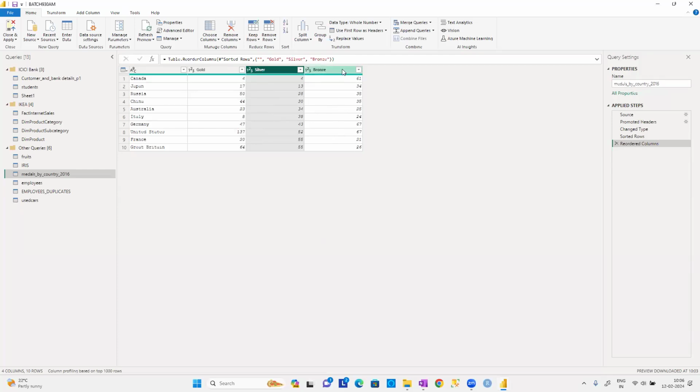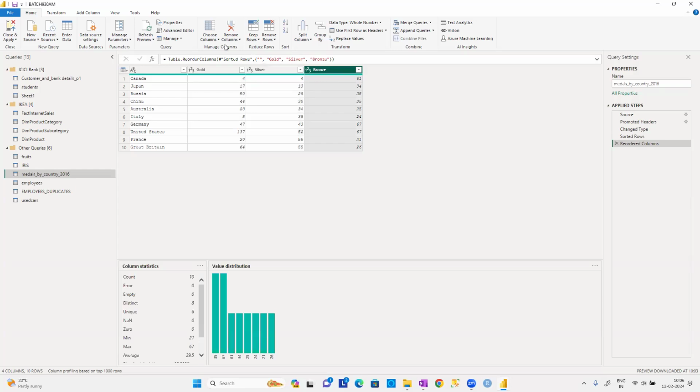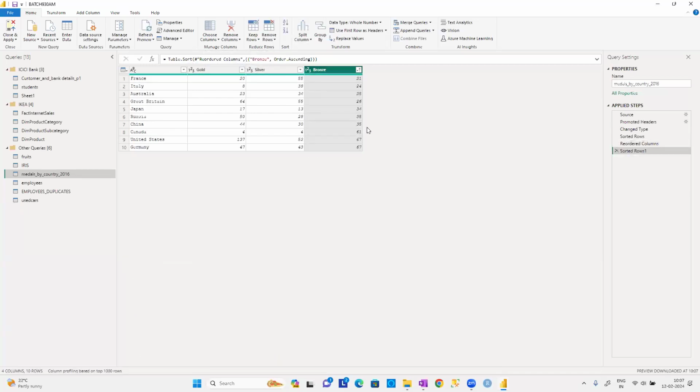Observe carefully. Now, the bronze data was there. Let me put it in ascending order. See there, guys? Otherwise I'll put it in descending order. First, I'm putting all my bronze medals in order. According to this, the minimum value is 21, guys. The maximum value is 67. But one thing you can observe carefully here is, do you have any duplicate values?